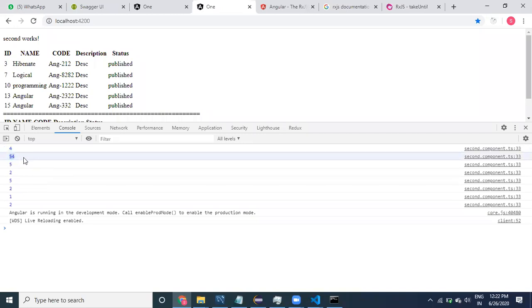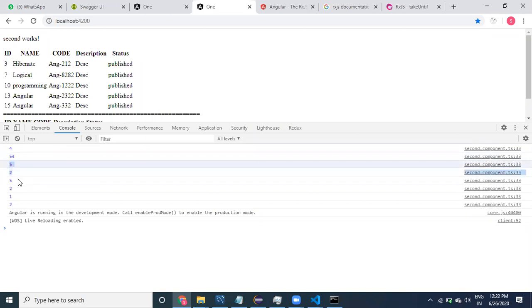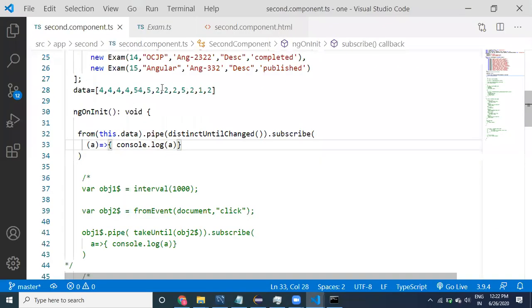Duplicate values are not going to be taken. Distinct means avoiding the duplicate values. Even though 4 is there multiple times, it is not going to take all these values. It will take only one 4, then 54, then 5. Again, one value changes, no problem, 2. Distinct value changes. This is about distinct value changes.